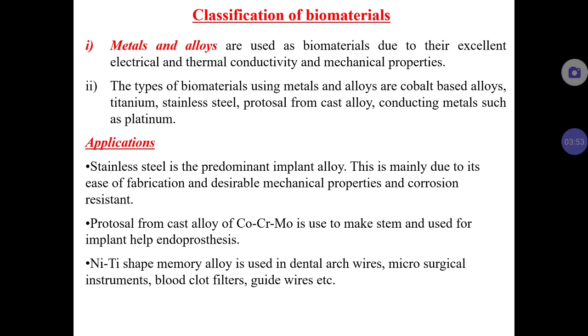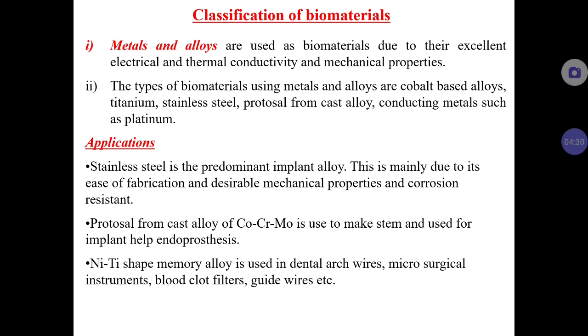But we cannot use those two materials within the living human body because cost wise it is very high, and although they are highly corrosion resistant, the strength required cannot be exhibited by those metals. So we use certain cobalt based alloys, titanium alloys, stainless steel, Protasul. These are some of the metals and metallic alloys which can be used with the living human body.